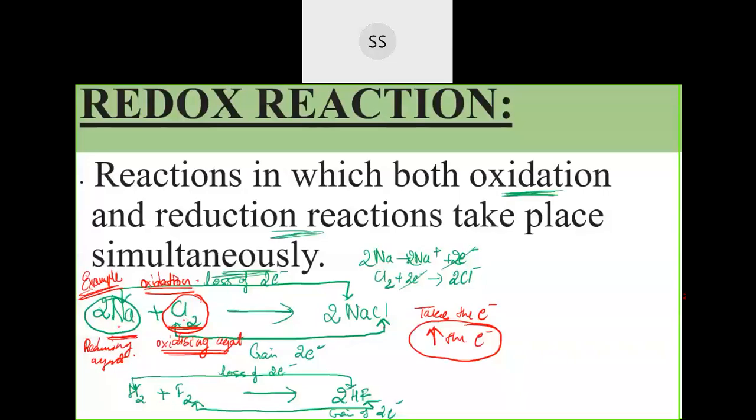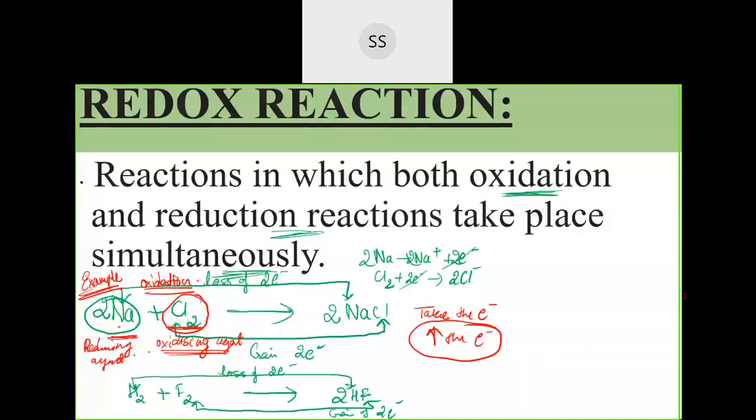So an oxidizing agent means which will oxidize somebody, make the loss of someone, but themselves undergo a reduction. And a reducing agent is which will reduce someone, make the other person gain it, but they themselves will undergo oxidation. So here chlorine is acting as the oxidizing agent and sodium is acting as a reducing agent. Always see which is undergoing oxidation.